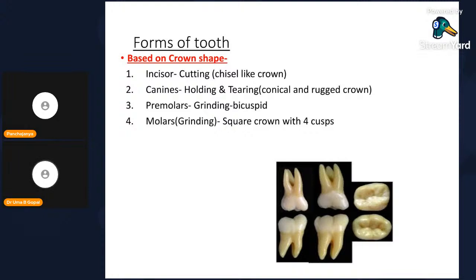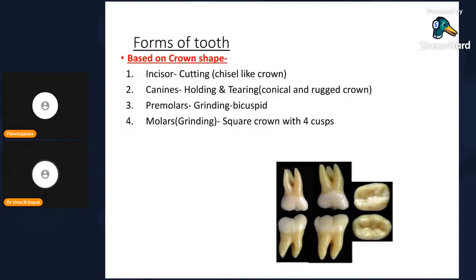Crown, you can see the shape of the crown. In incisor it is cutting, chisel like. In canines, holding and tearing. In premolars, grinding. Bicuspid, two cusps are there. You see 1 and 2 in premolar. Molars, 4 cusps will be there. 1, 2, 3, 4. Here also you can see 1, 2, 3, 4.